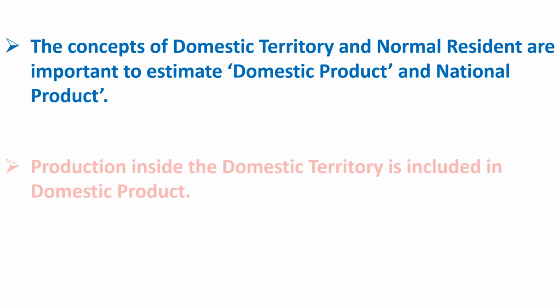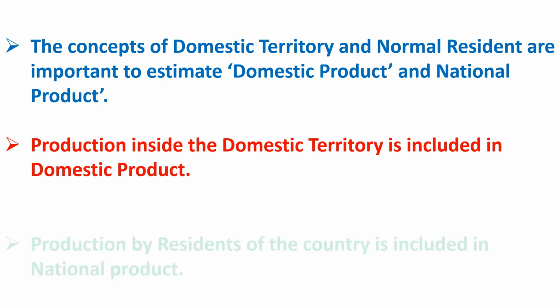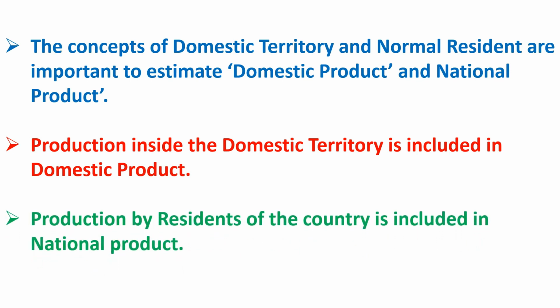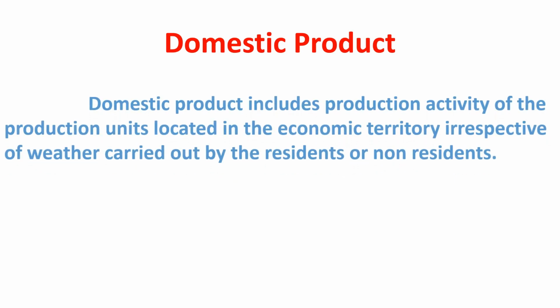Production inside the domestic territory is included in domestic product. Production by residents of the country is included in national product. Domestic product. Domestic product includes production activity of the production units located in the economic territory irrespective of whether carried out by the residents or non-residents. The money value of domestic product is termed as domestic income.